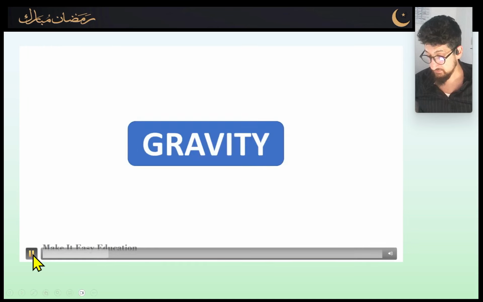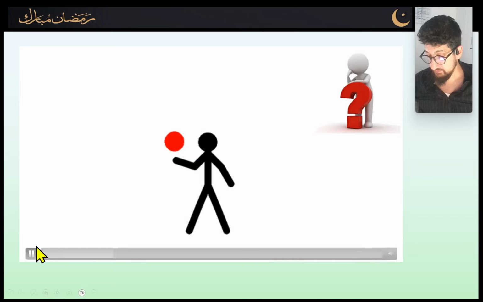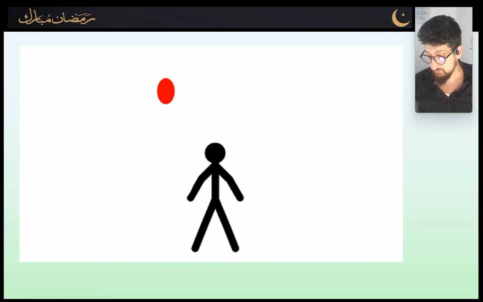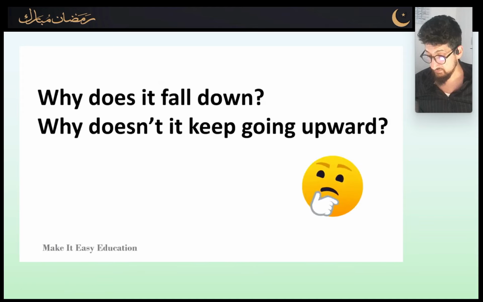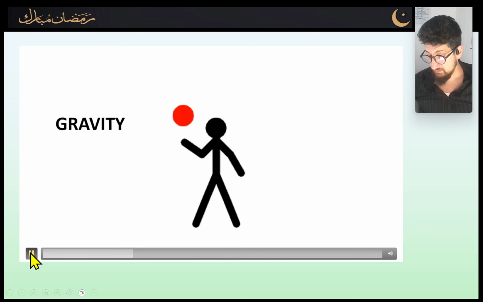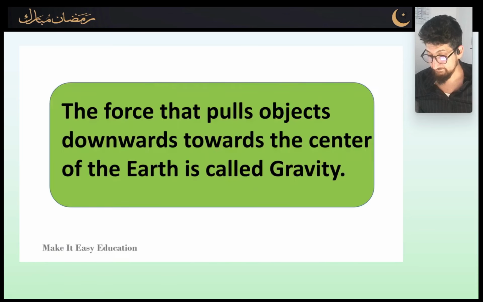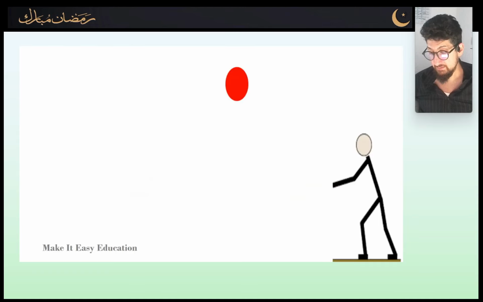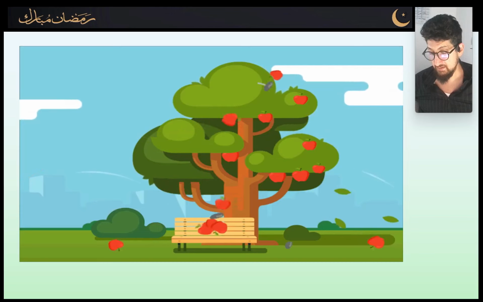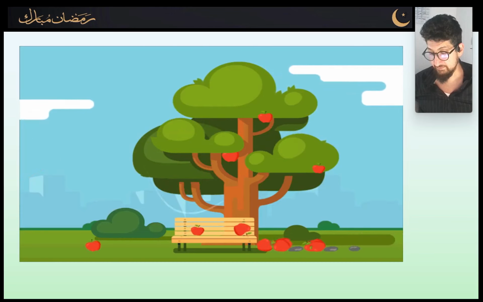Gravity. What happens when we throw a ball up into the air? It first rises up, then seems to stop, and then falls to the ground. Do you know why it falls down? Why doesn't it keep going upward? This is because of the force of gravity. The force that pulls objects downwards towards the center of the earth is called gravity. When you throw a ball up, you throw it with a lot of force, that is more than the force of gravity. So it rises. As the ball moves up, it loses this force, and then gravity pulls it down. Similarly, leaves and ripe fruits always fall down to the ground, due to the force of gravity.